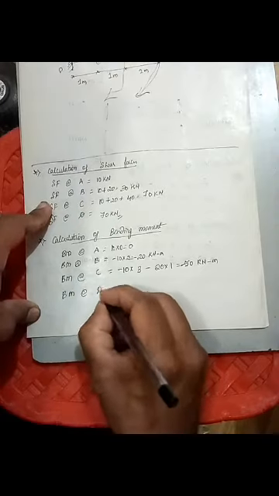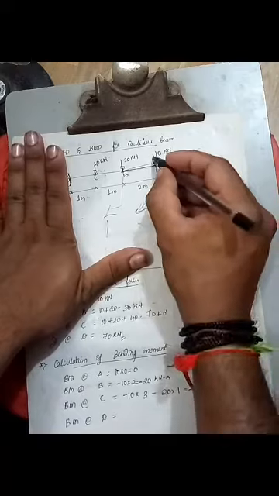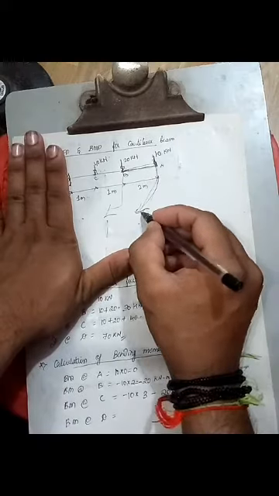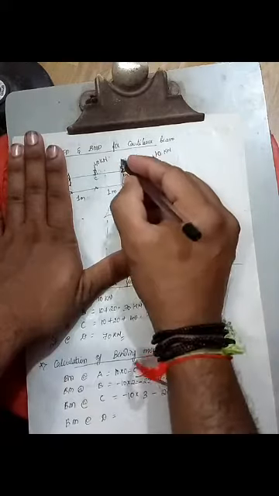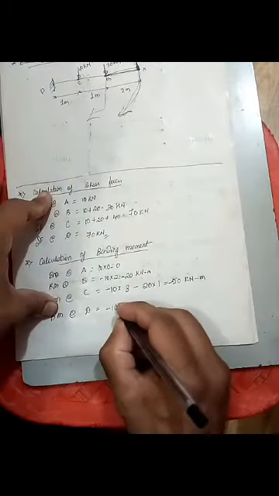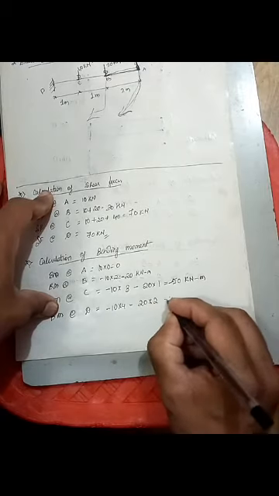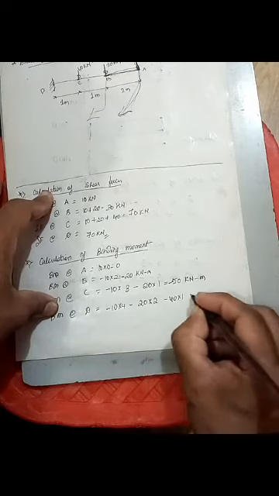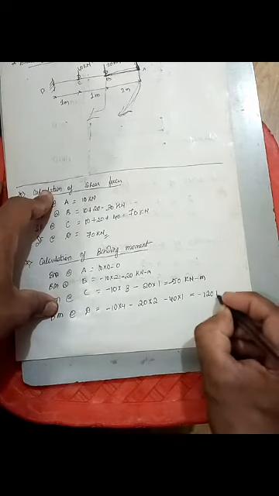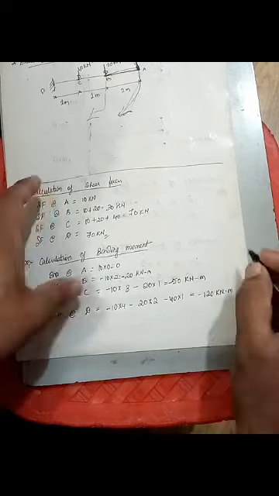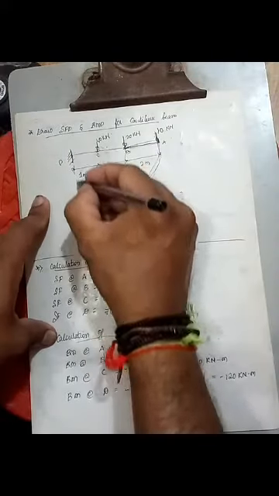So bending moment at D finally. So if I keep my hand here, minus 10 into 4 minus 20 into 2 minus 40 into 1. So it comes around about minus 120 kilonewton meter. Same, I'll plot it on this.